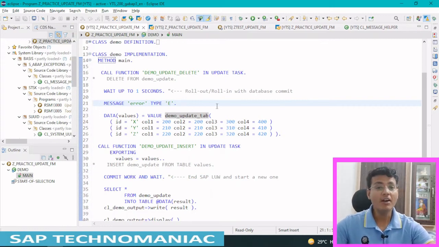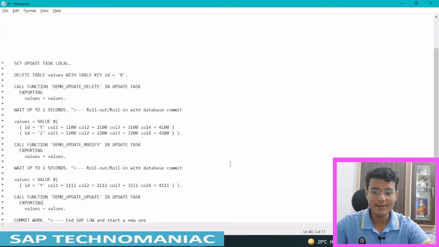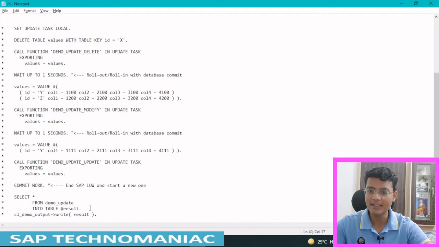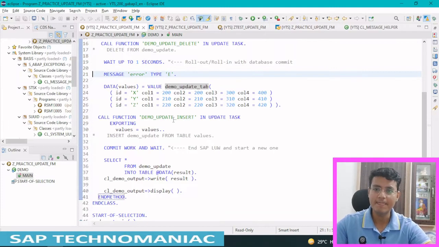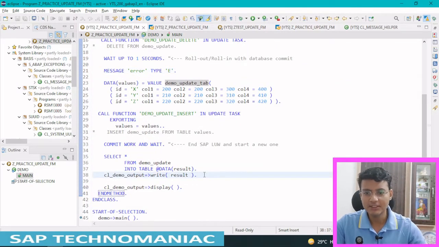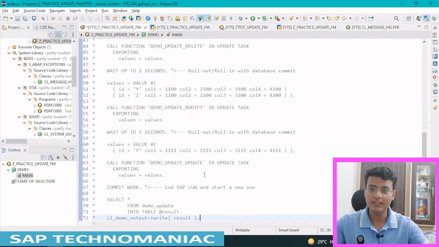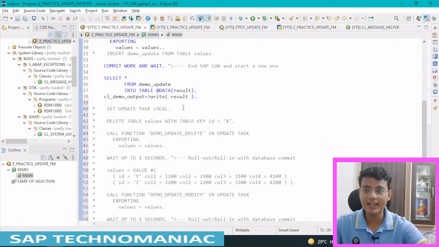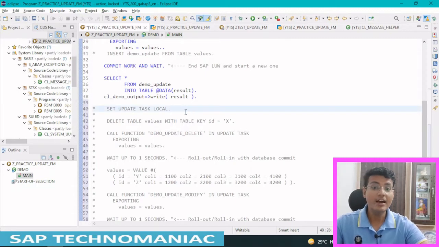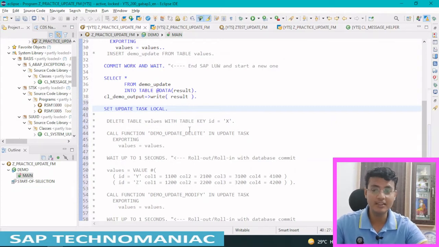Now we will see what is the impact of state update task local. I have some ready-made code. Let me explain it and we'll see this code in detail. After writing the result, let me paste it with Control V. This is commented out, so let me uncomment line by line and explain. We will see what will happen with state update task local in the debug mode.